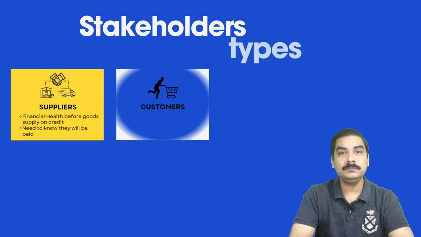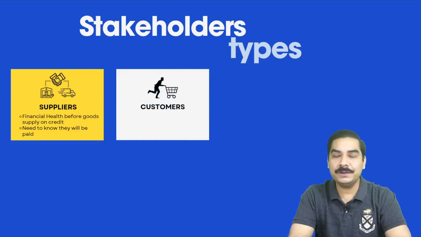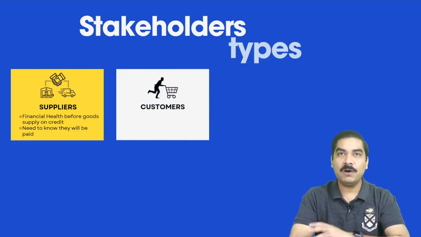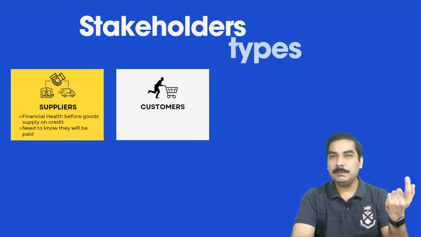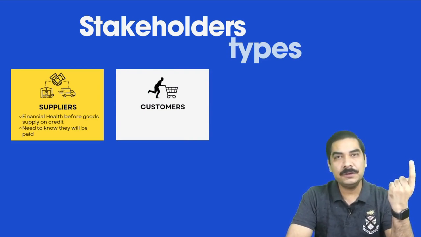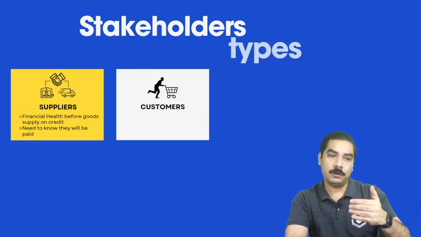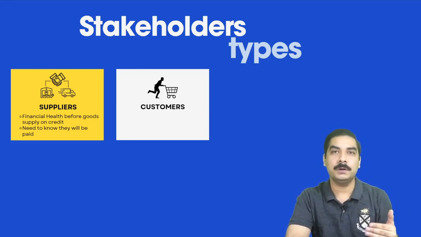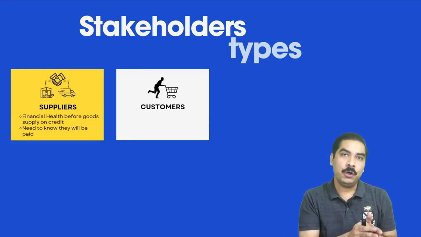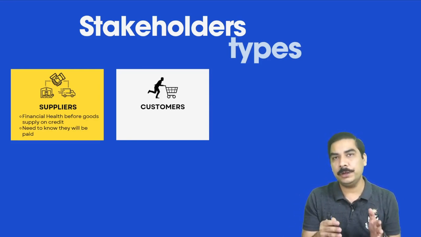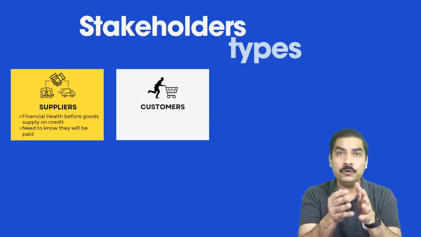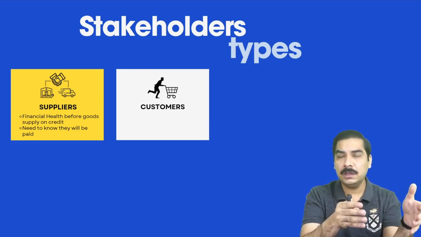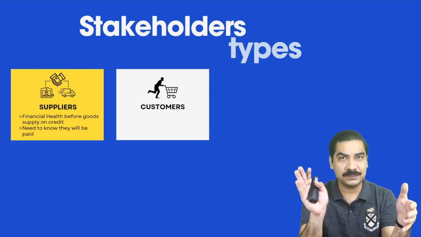The second external stakeholder is customers. Why are customers interested in your business? Your customer is interested in whether you will be providing these goods over a longer or a shorter period. Obviously, if one business is going towards closure or will not be in operation next year, you won't buy their product, even though there are no after-sale services involved.